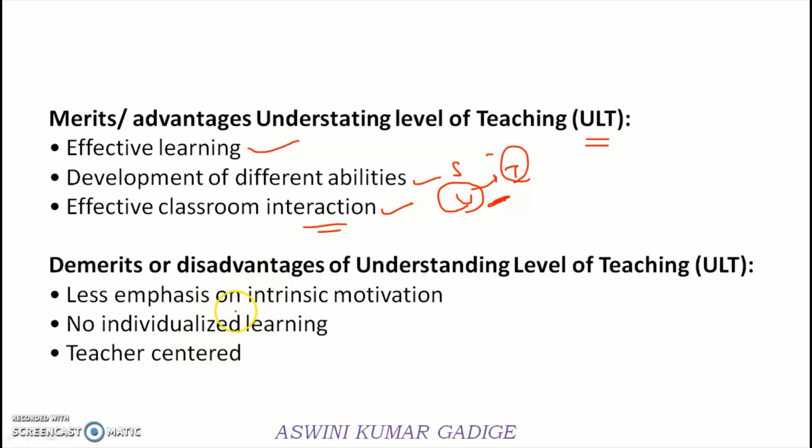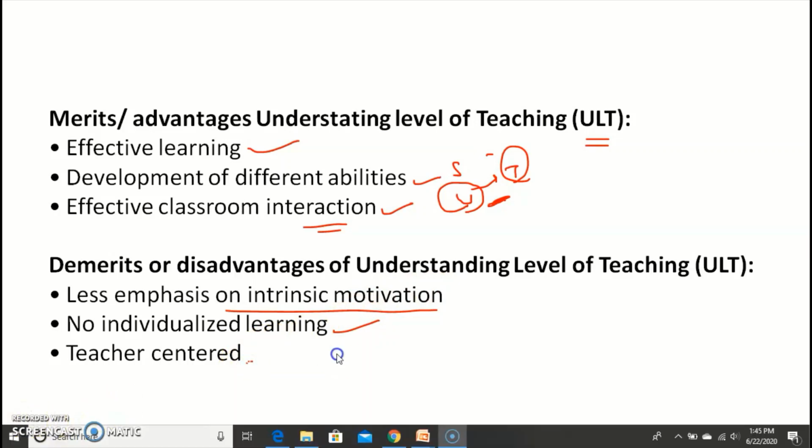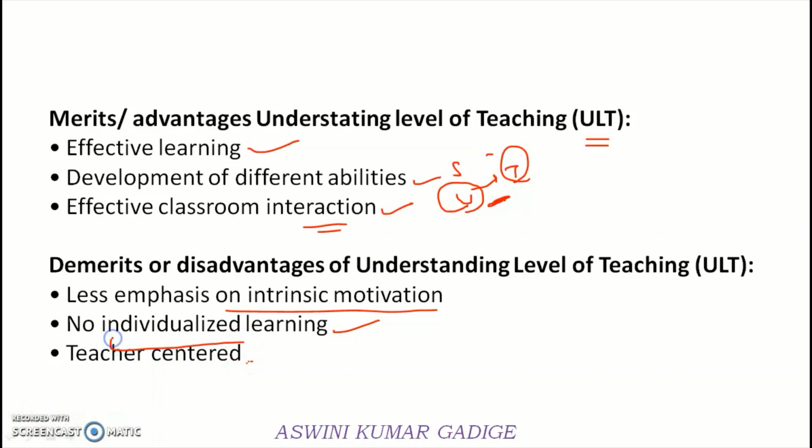Coming to the demerits: less emphasis on intrinsic motivation, no individualized learning, and it is completely teacher centered. Completely teacher centered means it depends upon the kind of students we are dealing with. Why? Because understanding levels will be less out of the 100% of the students. So whatever the teacher is telling in the understanding level of teaching, it may reach only a small number of students out of the 100%, right? So these are all the demerits.